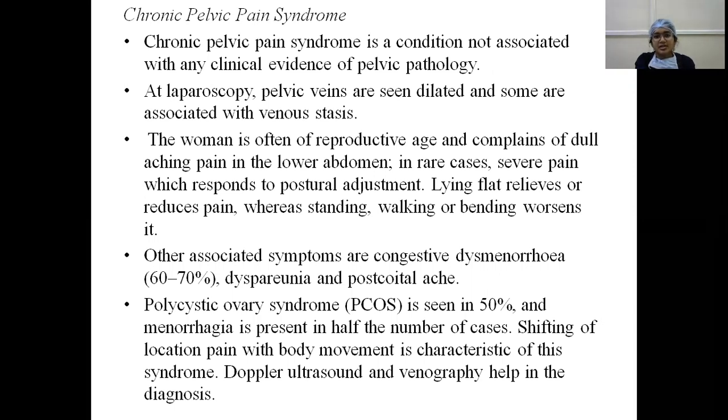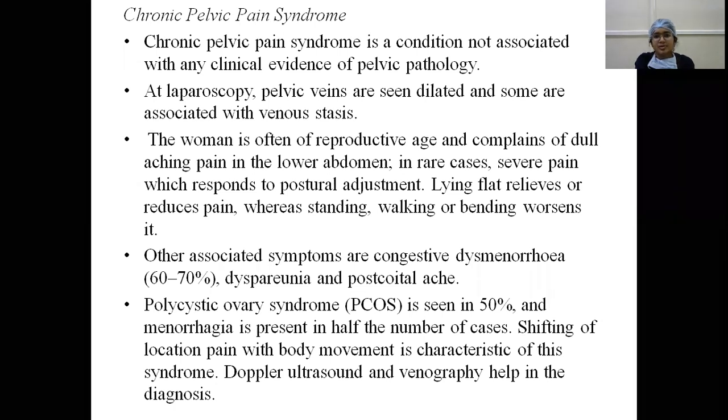Lying flat relieves or reduces pain, whereas standing, walking and bending worsen the pain, because there is increased pelvic pressure due to gravity, so pelvic congestion occurs in pelvic varicosities. Other associated symptoms are congestive dysmenorrhea, dyspareunia, and postcoital ache. Polycystic ovarian syndrome is seen in 50% and menorrhagia in half the cases. Shifting of the location of the pain with body movement is characteristic of this syndrome. Doppler ultrasonography or venography are helpful in the diagnosis.